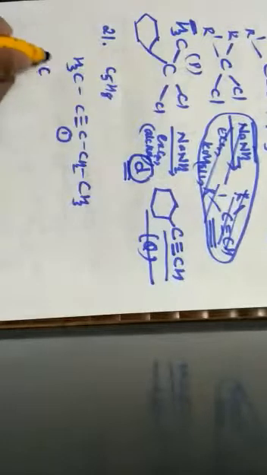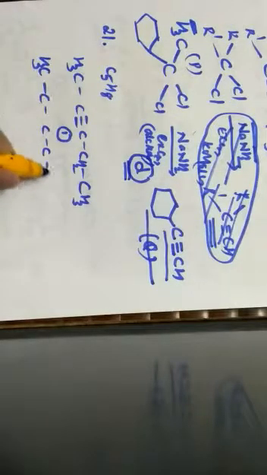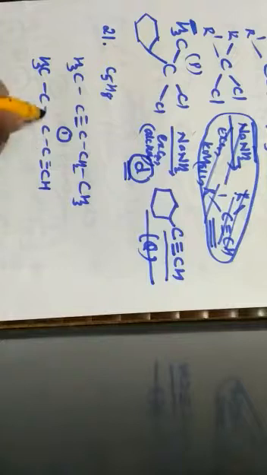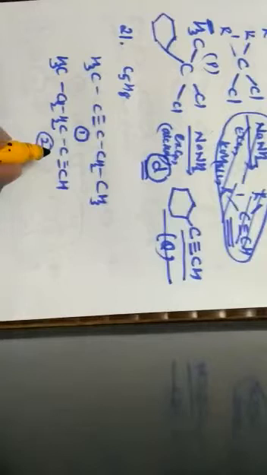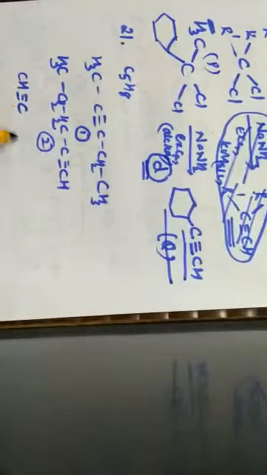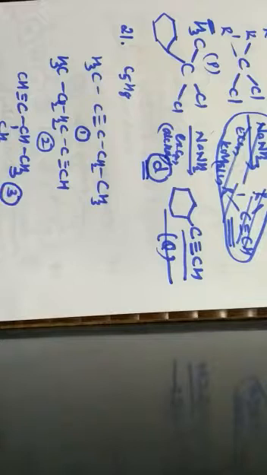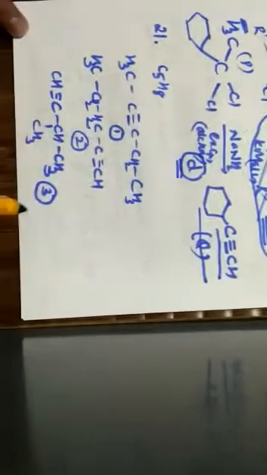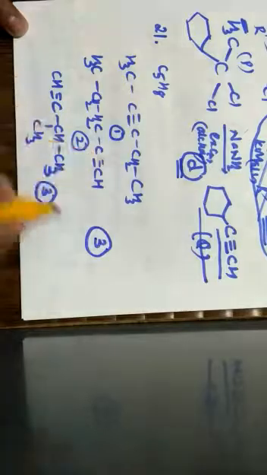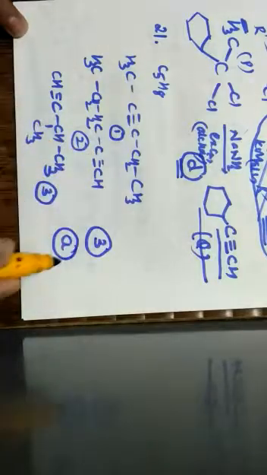So second structure, how can I write? I can take the triple bond towards the terminal carbon. 5 carbons, 1, 2, 3, 4, 5. Here I can take a triple bond. So this will be H. This carbon valency is satisfied. This will be CH2 and this is again CH2. This is the second structure. So the third structure I can write by writing the substituent. This is C triple bond C single bond CH with CH3 with CH3. So this is the third structure. So how many possible alkynes can be obtained? We can get 3 possible alkynes. Hence the correct option is given by what? Option A.